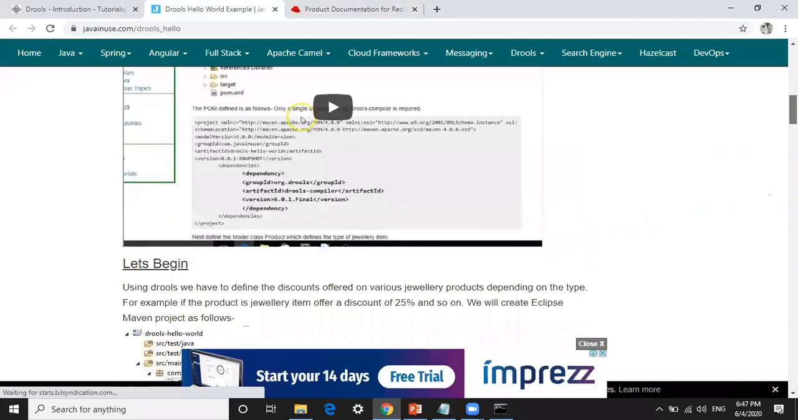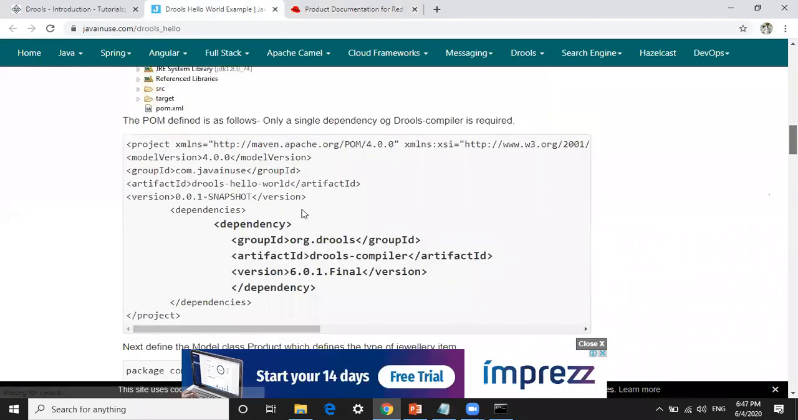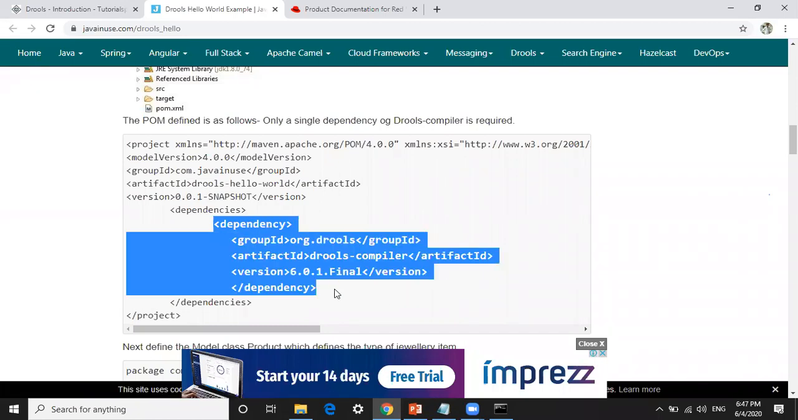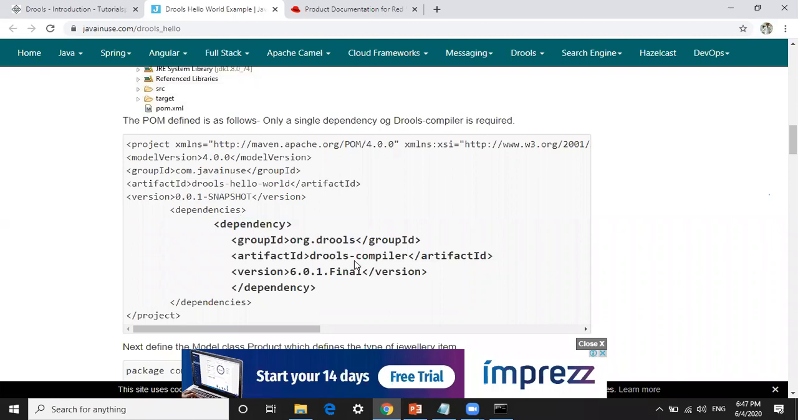First we need to define a dependency. Each Maven project has a pom.xml file, so we need the dependency there. The dependency of rules: we need the rules compiler, version 6.0.1 Final. The latest one now is 7.0.23, so this is a previous one.